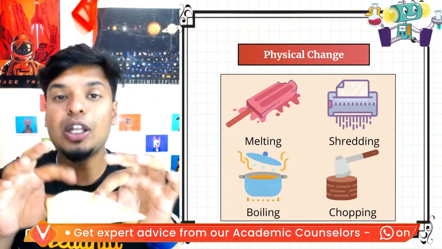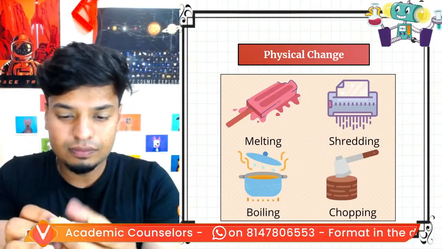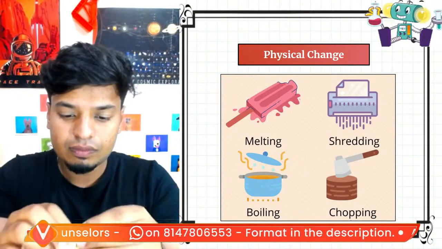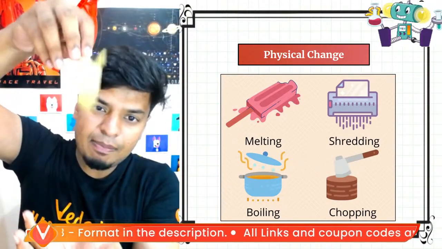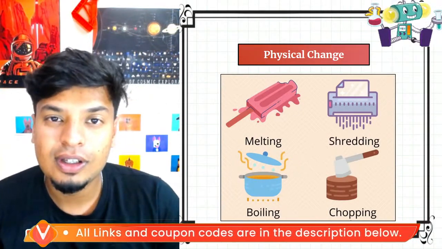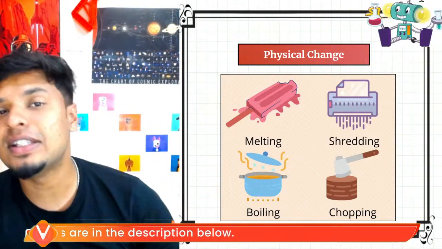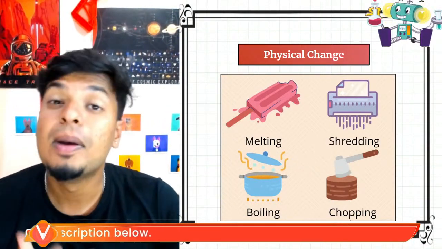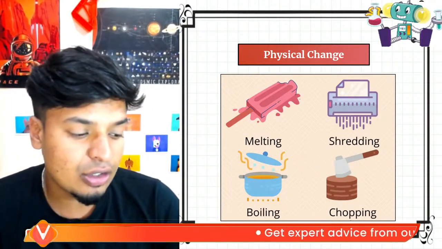Tearing of paper, shredding of paper. It is the same paper, guys. Same paper. Is there any new substance? No. But its physical property is changed. Shape, size, everything is changing. So that is also a physical change. Boiling is a physical change. Chopping of wood is a physical change.